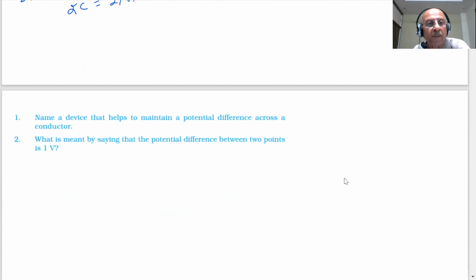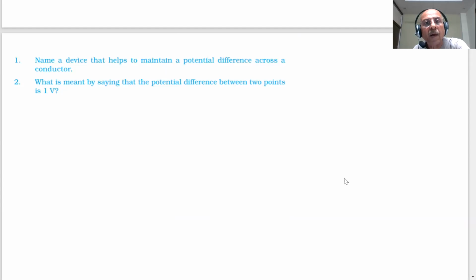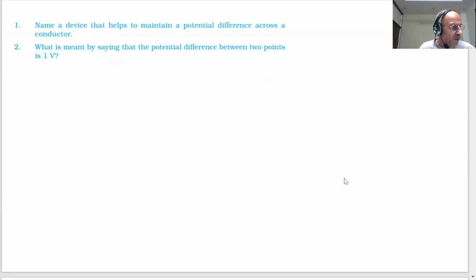Okay, now students, the question is: name the device that helps to maintain a potential difference across a conductor. Which device? Name a device which helps to maintain a potential difference. What is your answer, students?